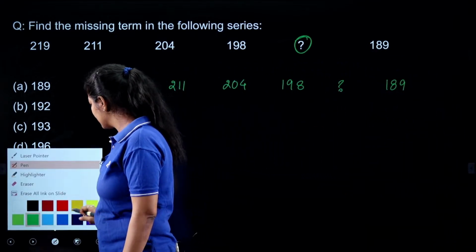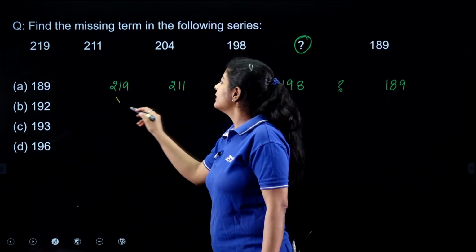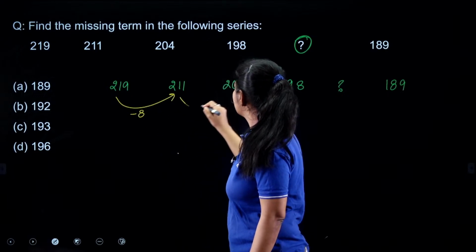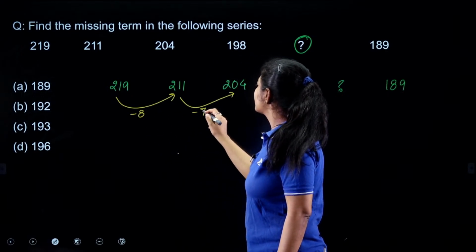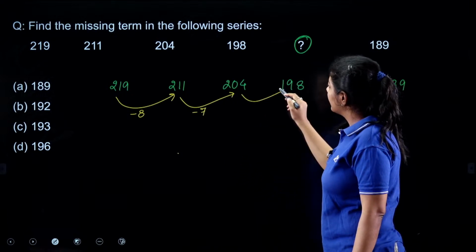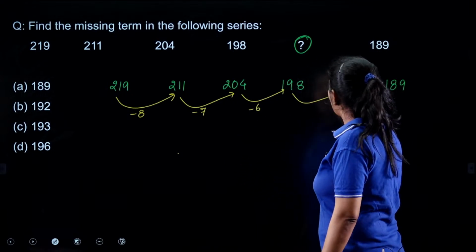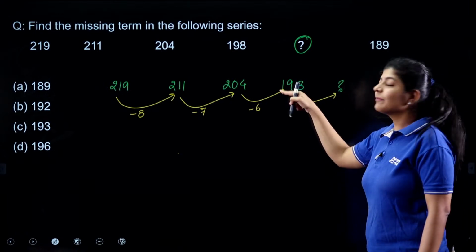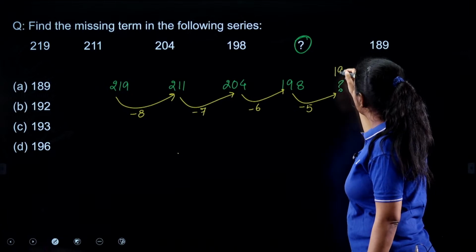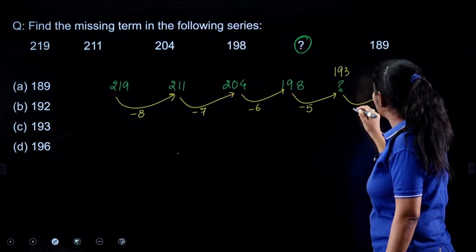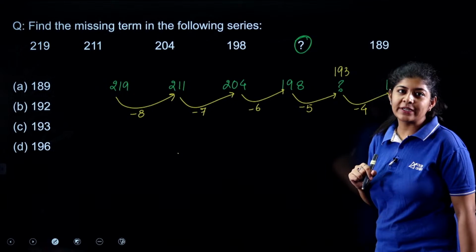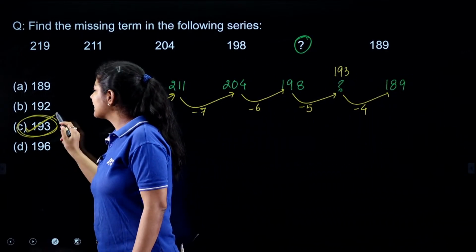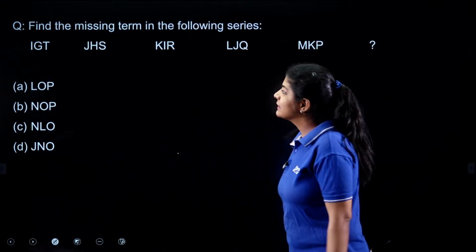Here the difference is minus 8, here minus 7, here minus 6. So next we need minus 5. If I subtract 5 from this, I'll get 193, and if I subtract 4 from it, I'll get 189. So the correct answer is option C.